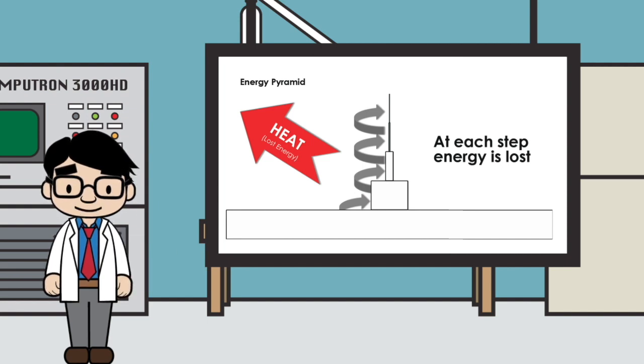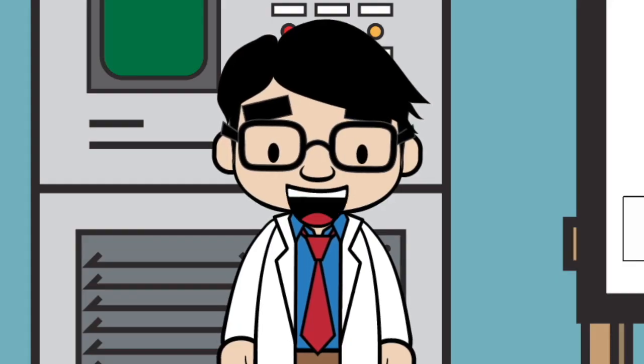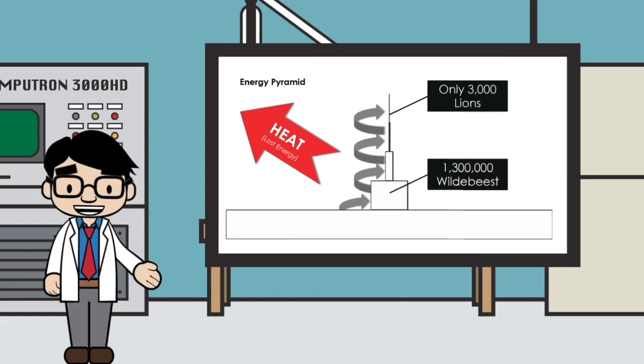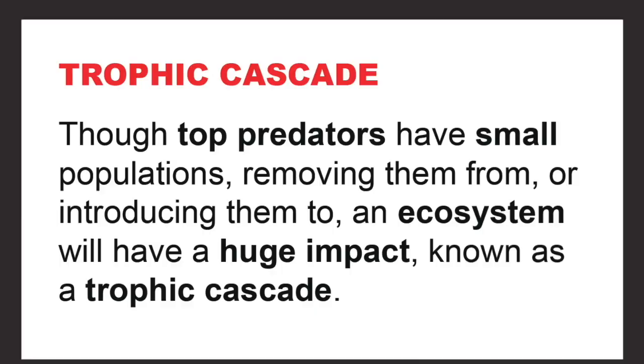That is why in the Serengeti, there's only 3,000 lions, while there's over 1 million wildebeest, which are all herbivores and are primary consumers. Even though lions have a small population, they have a huge impact on the Serengeti ecosystem. Though all top predators have small populations, removing them from or introducing them to an ecosystem will have a huge impact, known as a trophic cascade.